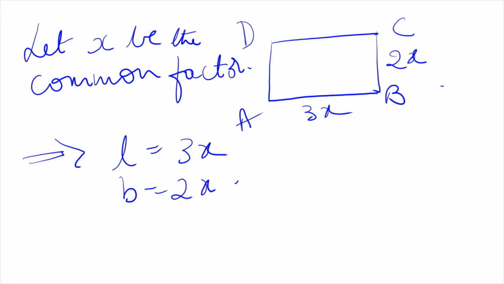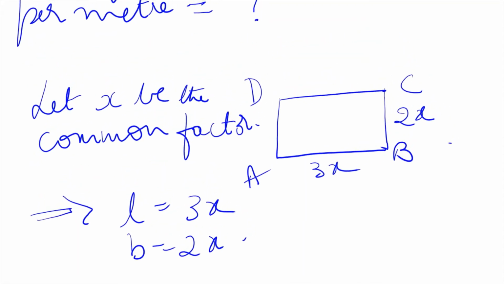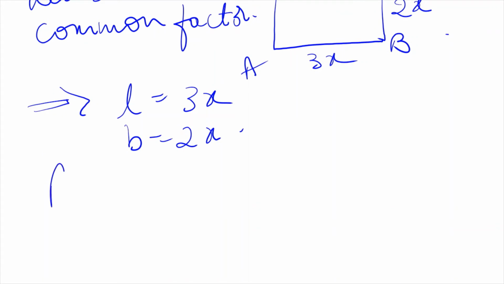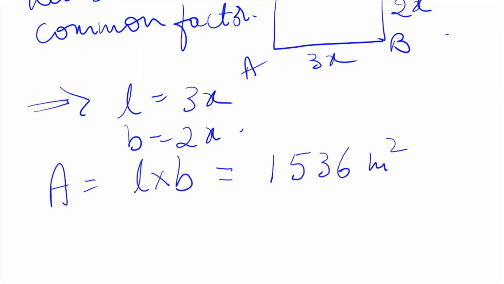So whenever ratio is given, you must remember that there is some common factor with which it is simplified. So let that common factor be x. So original length will be 3x, original breadth will be 2x. We don't know the values. But what we know is that the area is given to us. And how much is the area given to us? 1536. So our area formula is length into breadth, and that is given as 1536 meters square.